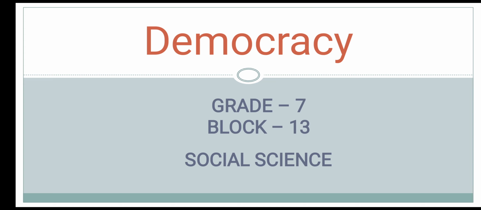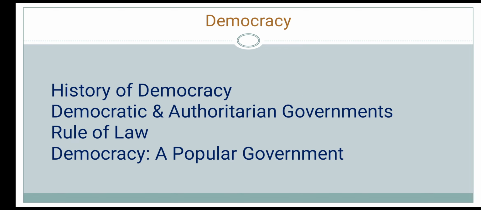This lesson is for Class 7 Social Science from Volume 2, Block 13. The topic we will be discussing today is on democracy. In this lesson, we will study the history of democracy, democratic and authoritarian governments, rule of law, democracy, a popular government.